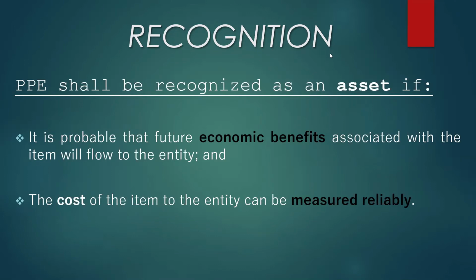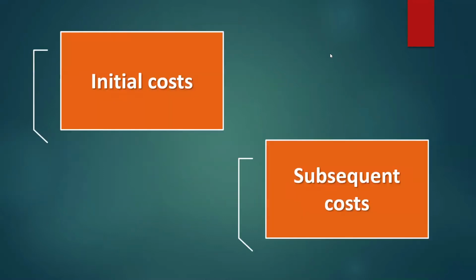Next is recognition. PPE shall be recognized as an asset if it is probable that future economic benefits associated with the item will flow to the entity and the cost of the item to the entity can be measured reliably. Under recognition, there are two costs, initial cost and subsequent cost.